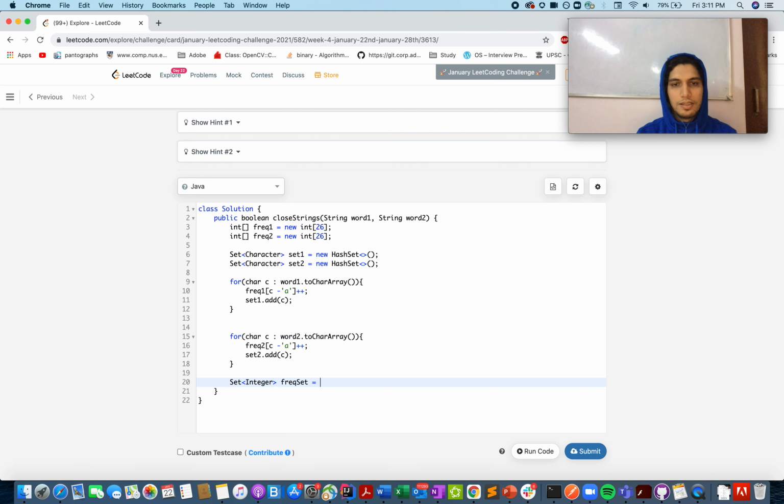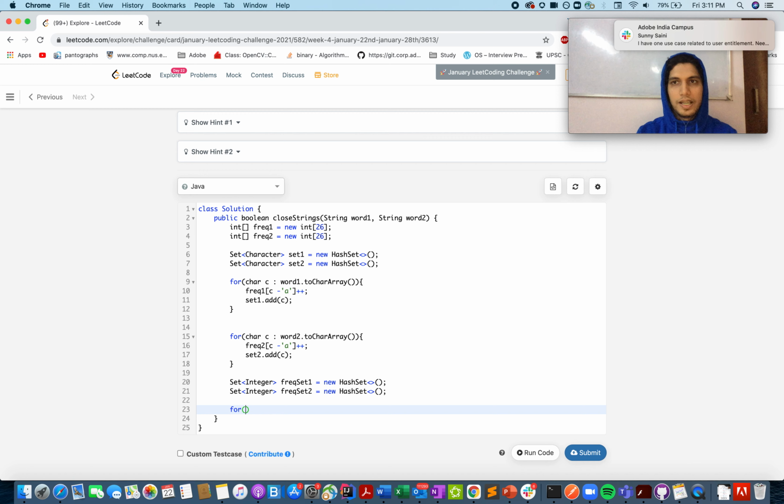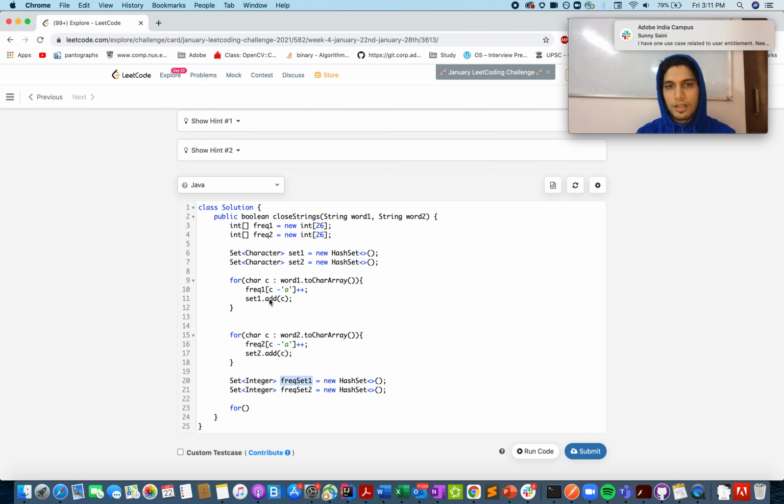Frequency set, new hash set. So this is frequency set 1, this is frequency set 2, and let me just store all the frequencies that are there in frequency array 1 into frequency set 1.